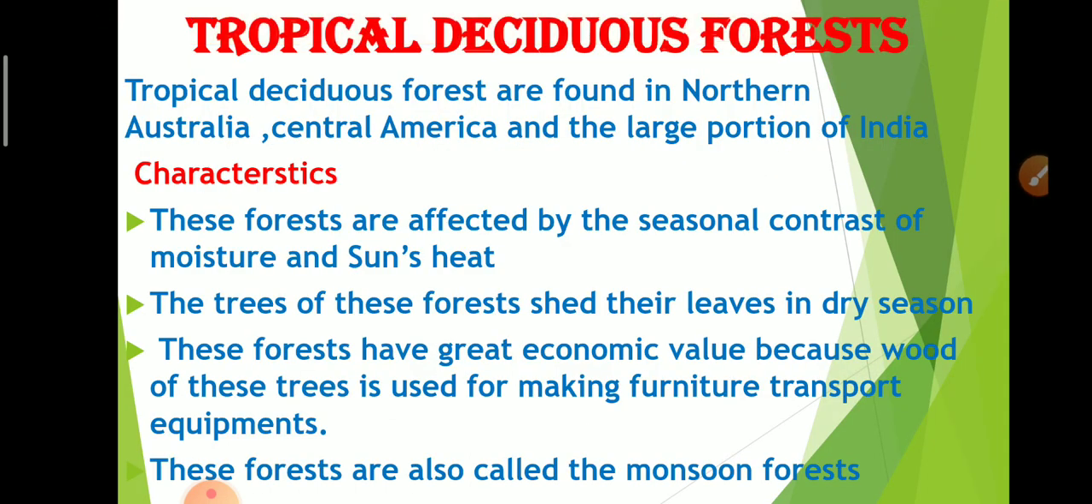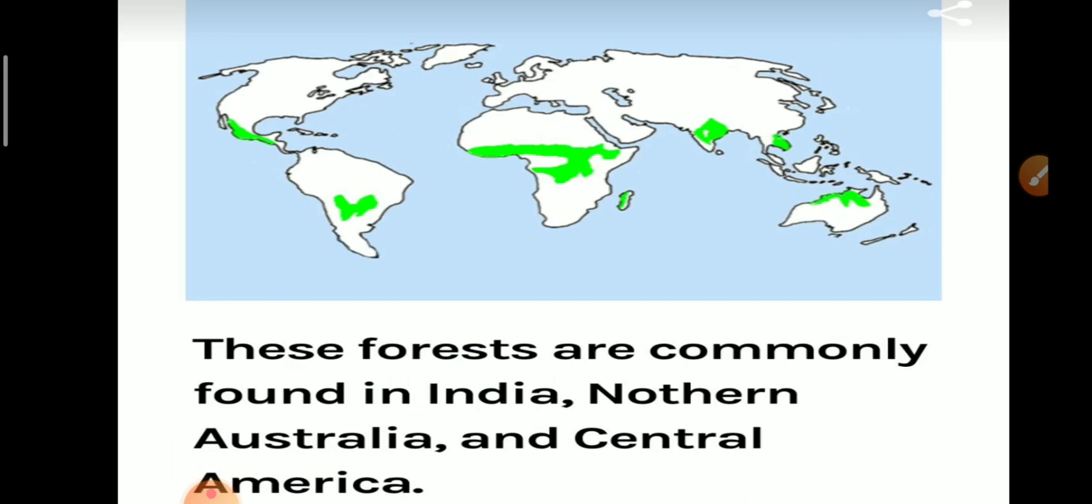These forests are affected by the seasonal contrast of moisture and sun's heat. The trees of these forests shed their leaves in dry season, so they are known as deciduous forest. These forests have great economic value. Why? Because wood of these trees is used for making furniture, transports and equipment. These forests are also called monsoon forest, as they are dependent on monsoon rainfall.